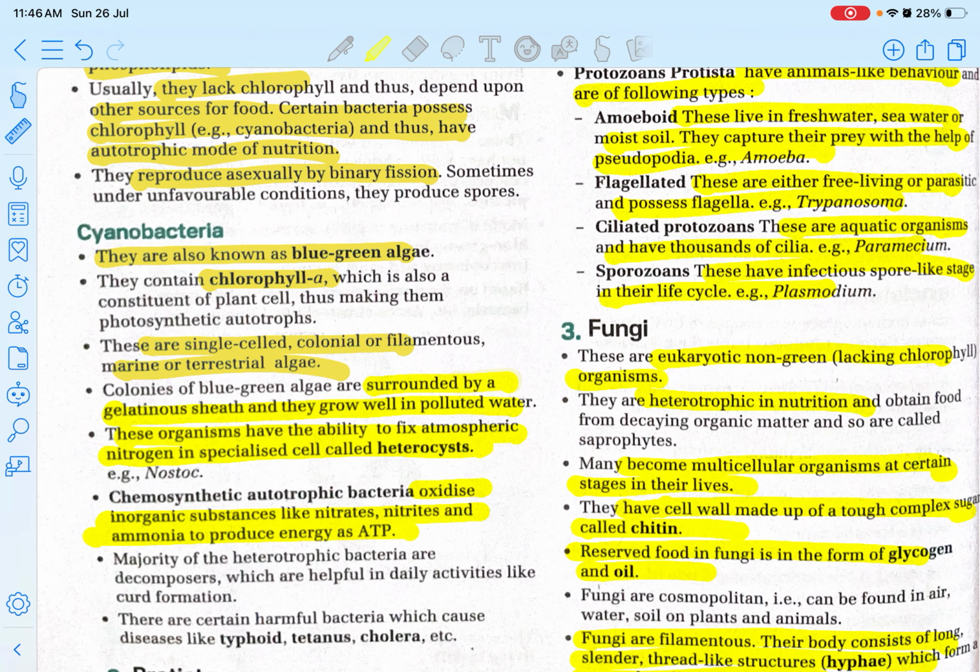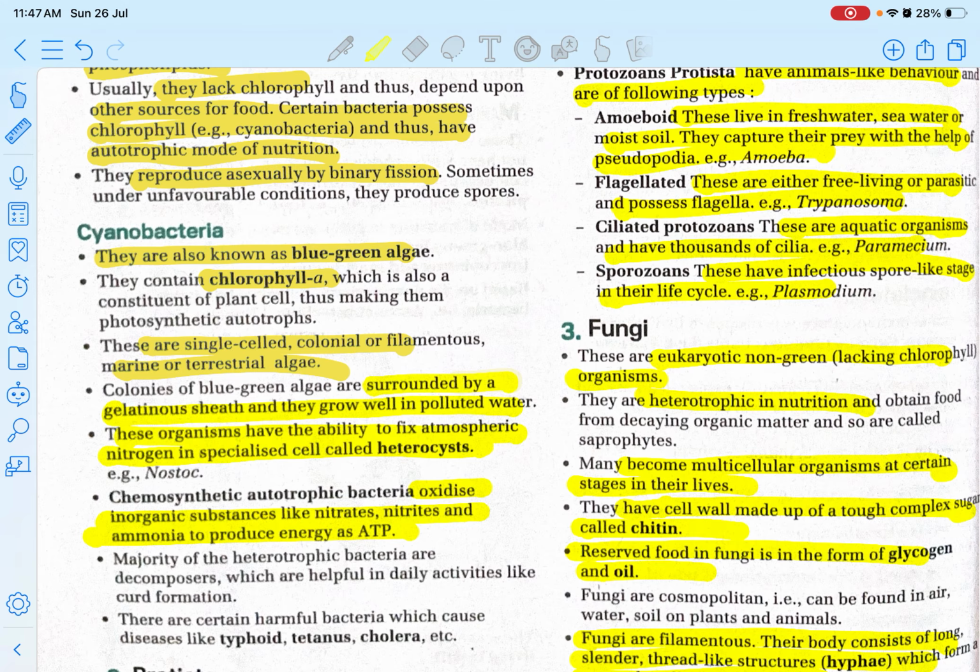Next is cyanobacteria. They are also known as blue-green algae, and they contain chlorophyll a, which is also a constituent of plant cells, thus making them photosynthetic autotrophs. These are single-cell, colonial or filamentous marine or terrestrial algae. Colonies of the blue-green algae are surrounded by a gelatinous sheath and they grow well in polluted water. So you might have seen a pond which is completely green in color, that is nothing but algae.